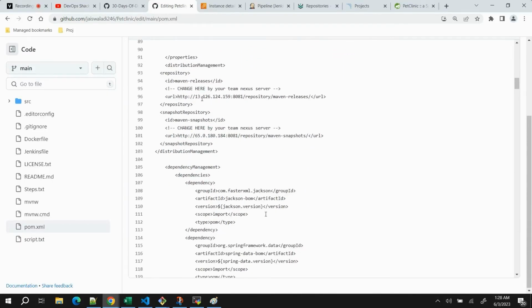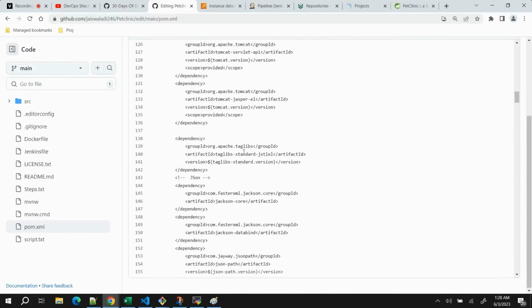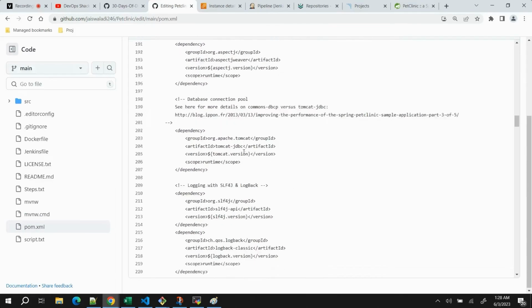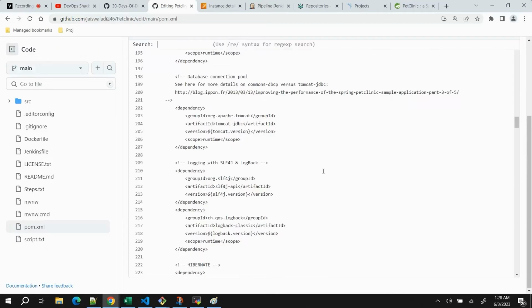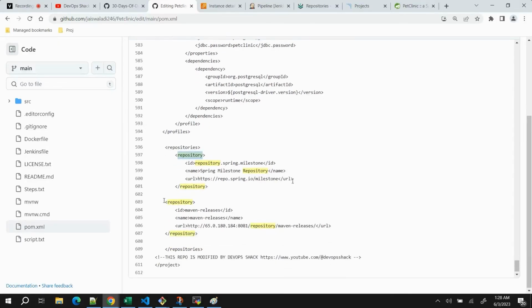Next we need to find the repository. Let me just search directly. Yeah, here we have it. You can see I have already configured it, so I will just change the URL.